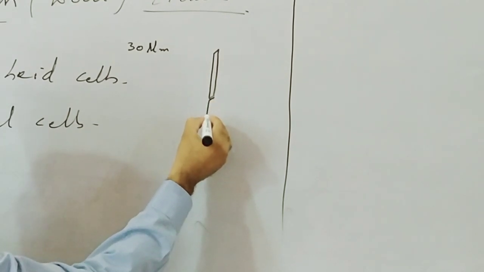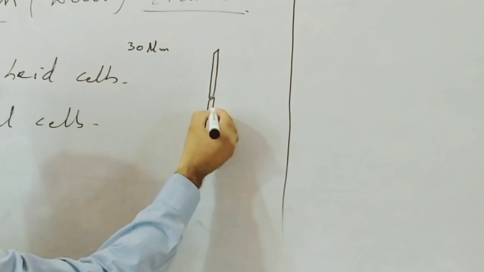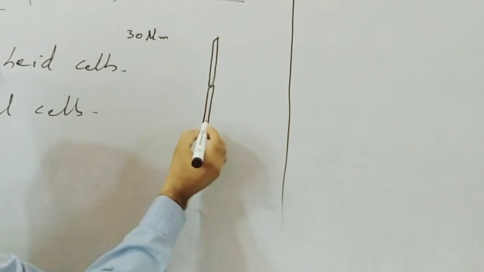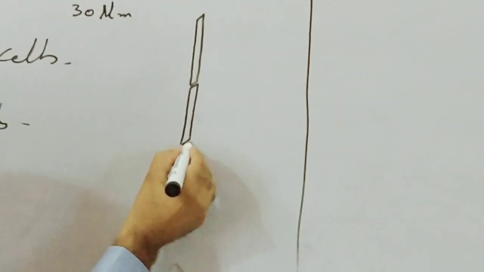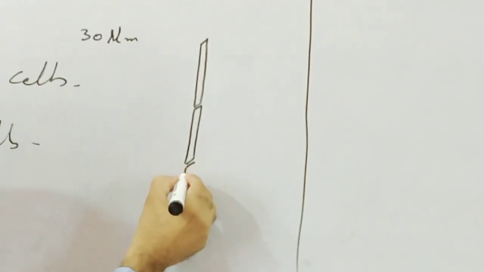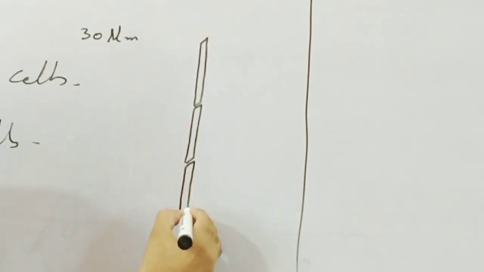There is a wall in between. This is the first cell, suppose this is the second tracheid cell, which also possesses a tapering end, and this is cell number 3. These tracheid cells are placed end to end, forming a long capillary or a long tube.